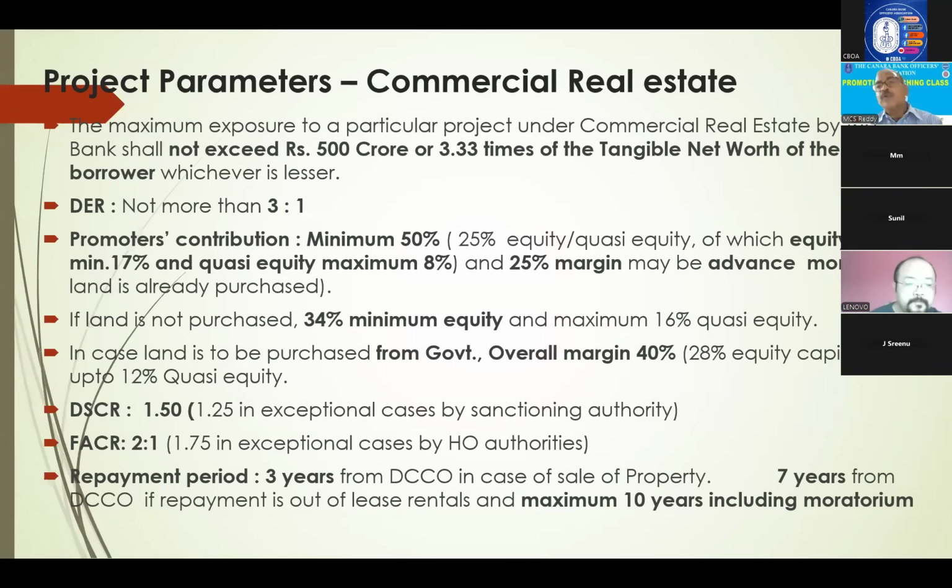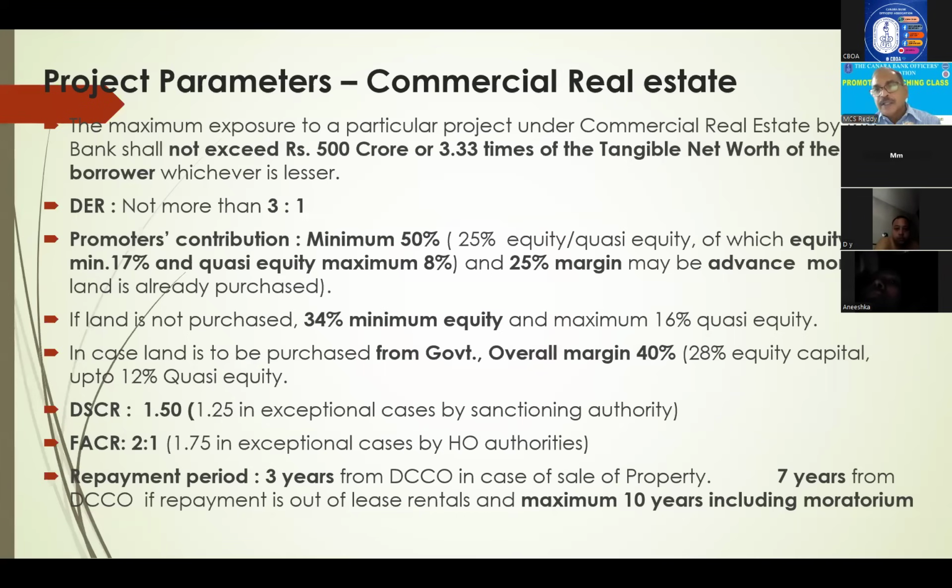So the general guideline in term loans is that out of 25% margin, minimum half should be his own, and maximum half remaining can be outside borrowings, that is quasi-equity. But in case of commercial real estate, out of 50%, 25% is advance money, and the remaining 25% he should bring. So here at least 17% should be his own. That means not half, almost 2/3 should be his own, and maximum 8% only quasi-equity is permitted. This is again a strict guideline.